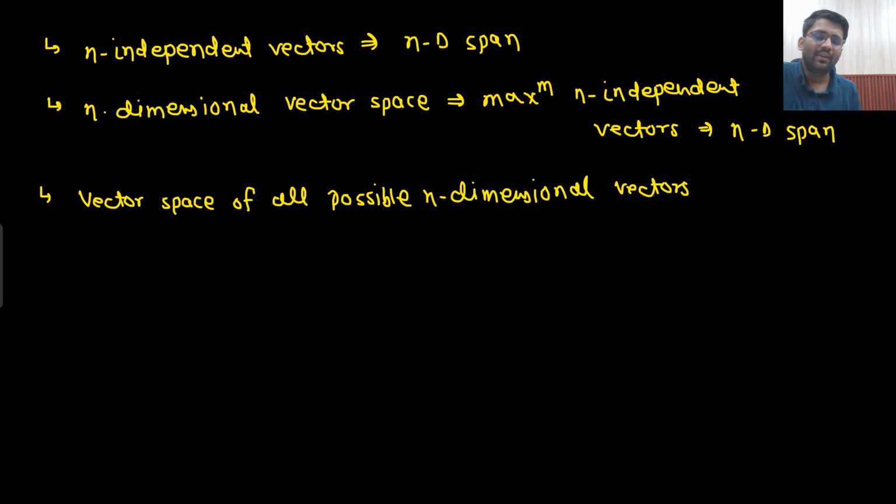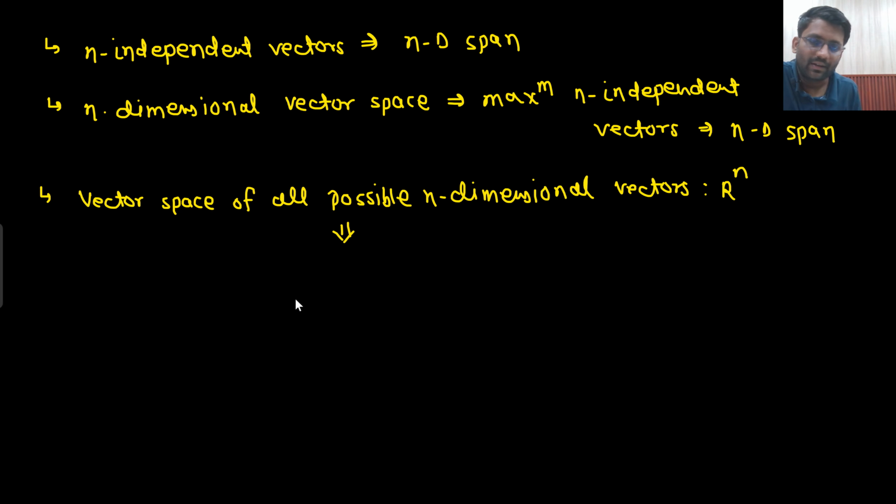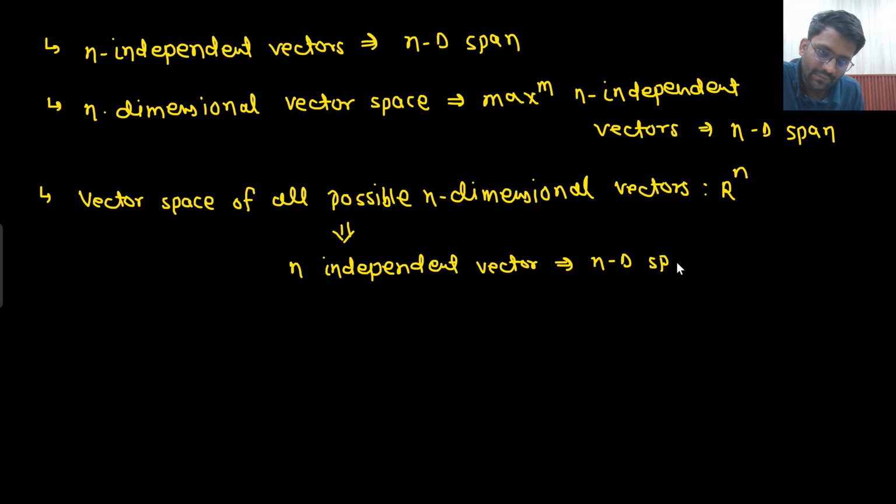So here what I am writing down, a vector space of all possible n-dimensional vectors, that is known as R^n. So this will surely have n independent vectors, which will end up creating an n-dimensional span.